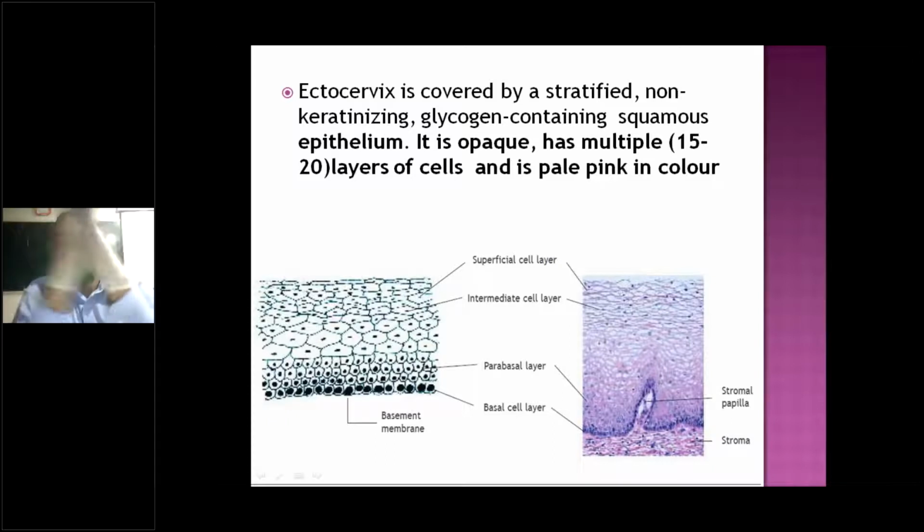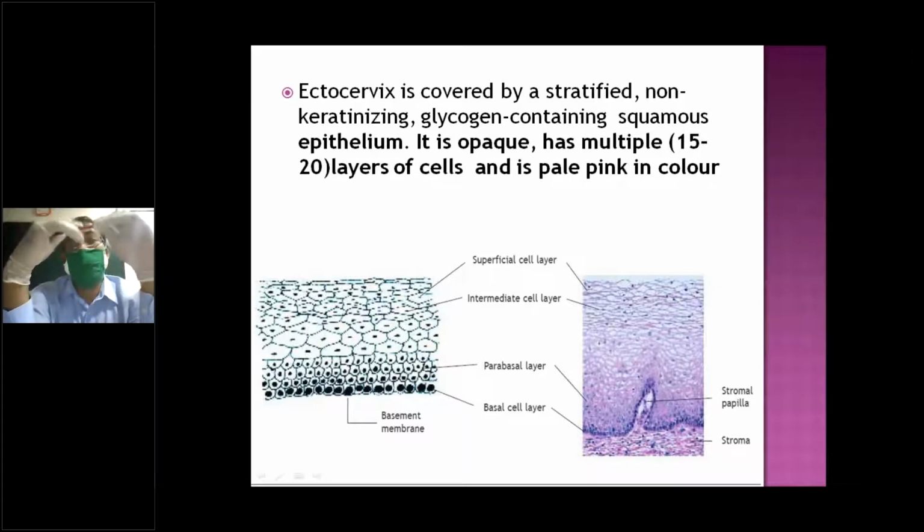Now the epithelium of the cervix. The exocervix is covered on the outer side with stratified squamous epithelium, but inside it is columnar epithelium.